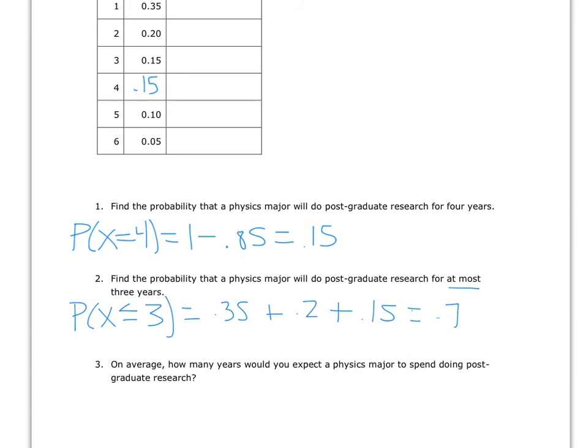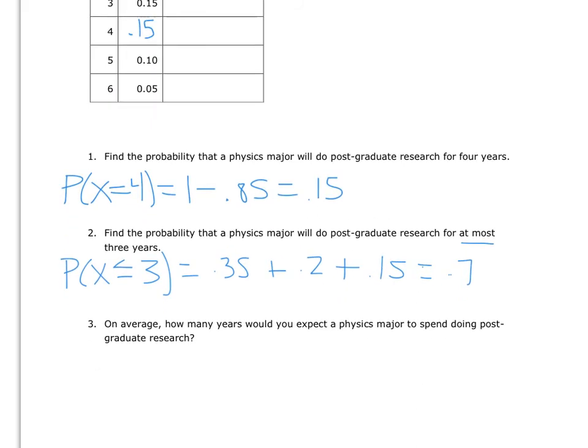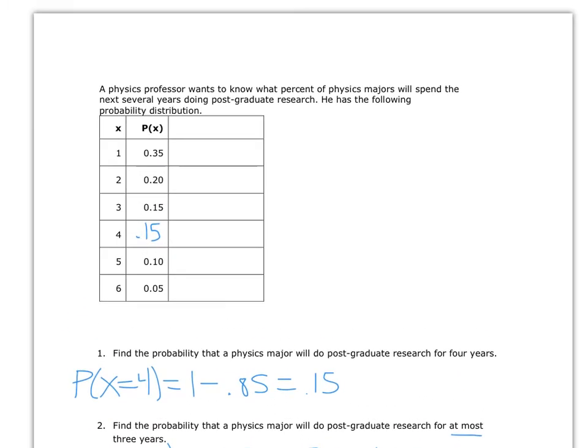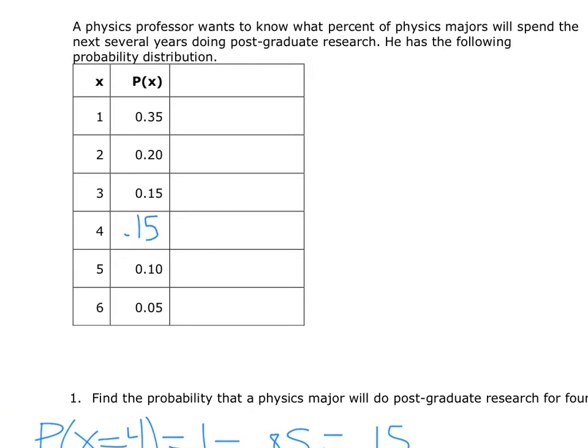Okay. On average, how many years would you expect a physics major to spend doing postgraduate research? So this doesn't come out and say find the mean or find the expected value, but hopefully you're noticing the word expect in there, and also it says average as well. So what this is asking for is the expected value of x. So let's go back up to our table, and let's create this new column, x times associated probability.